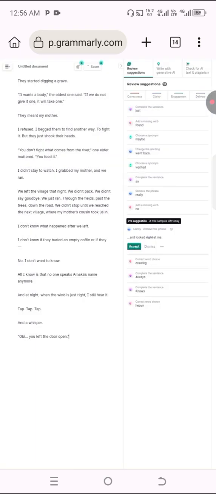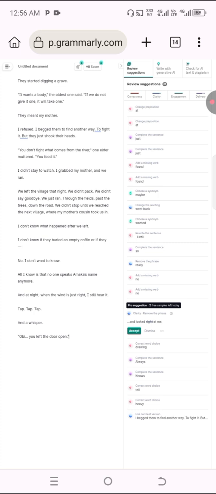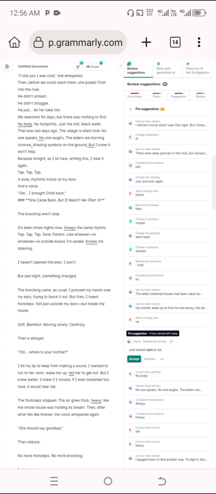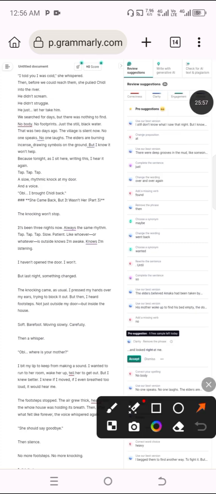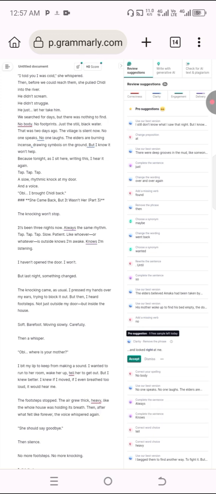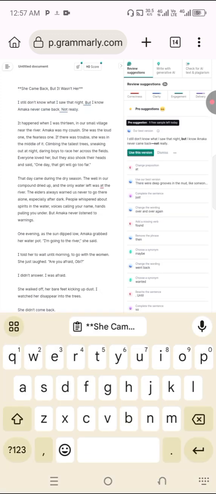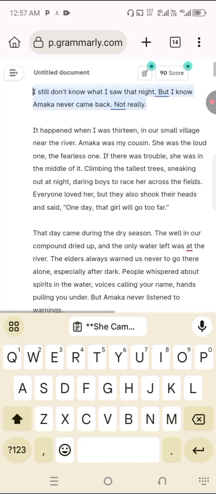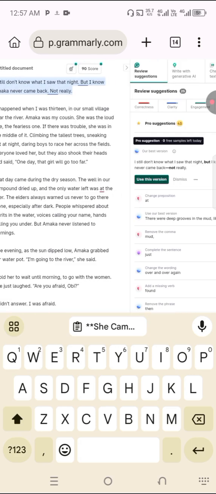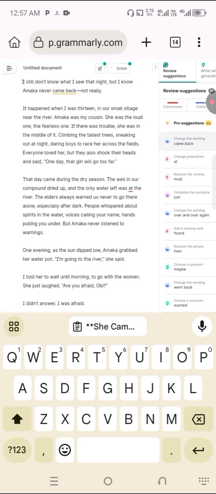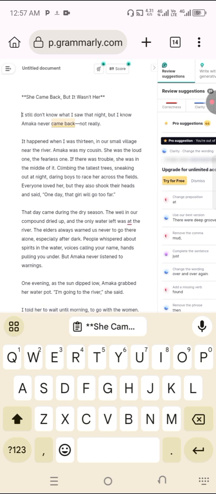Dismiss this. You will discover that at the right hand side here, Grammarly will try and list all the errors. So what you have to do is click on those errors one by one. Once you click on it, you click on use this version and you correct it.